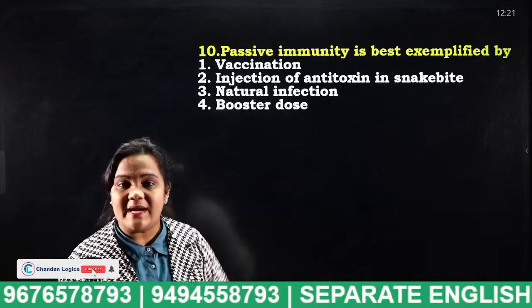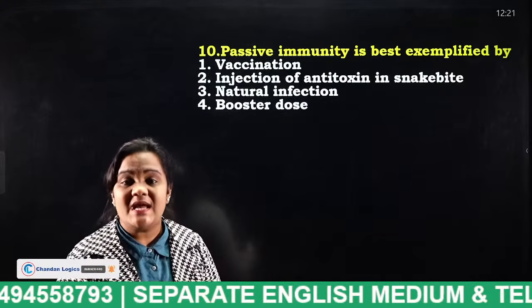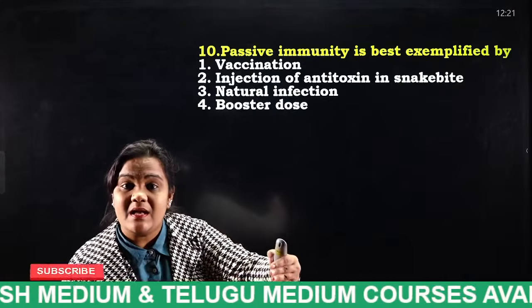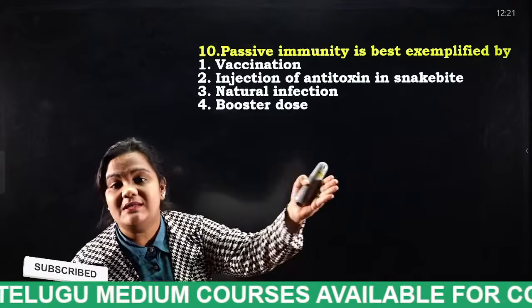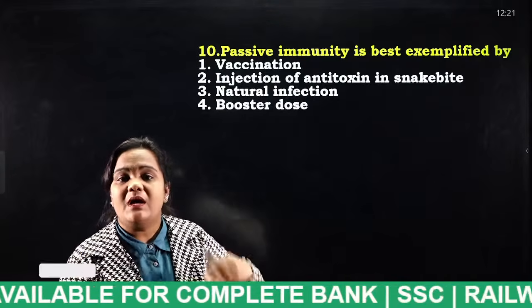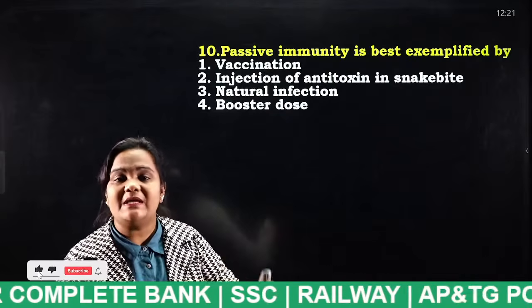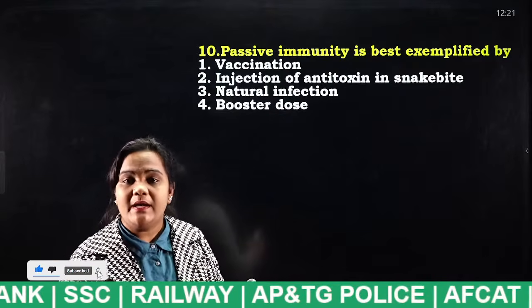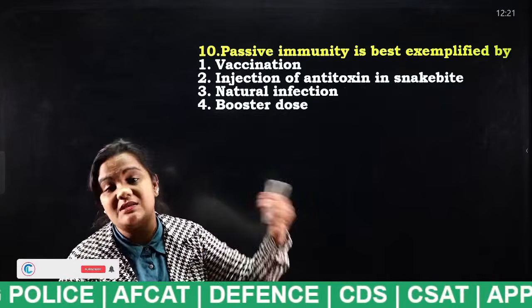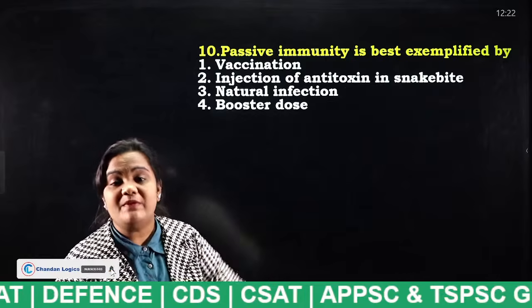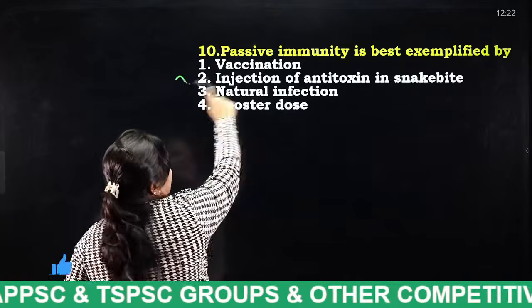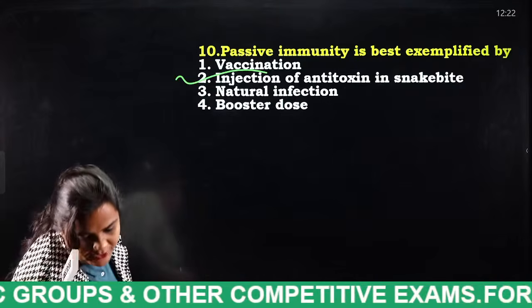Okay, I will explain again. What do you mean by passive immunity, students? It is the immunity which we give to a person just before the disease spreads to us. For example, in childhood itself we are given the polio vaccine so that in the future we must not face it. That means they are giving us passive immunity before the disease attacks us. So tell me, students, what is the answer? Very good. Injection of antitoxin in snakebite. Very good.